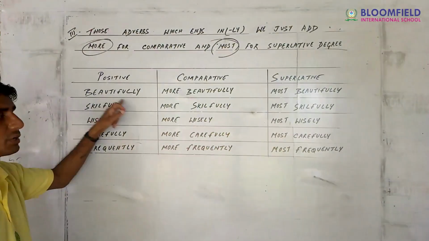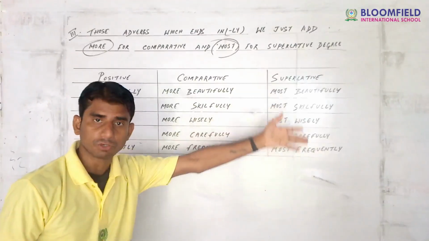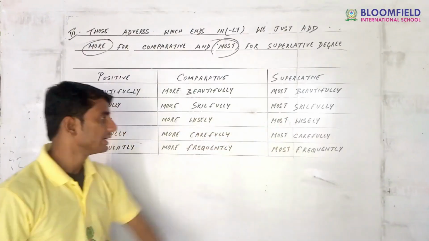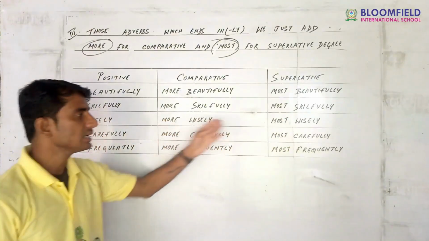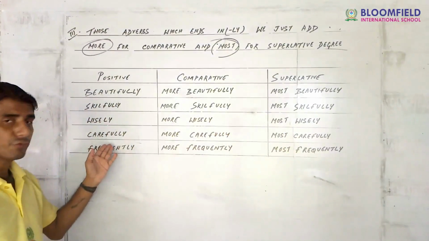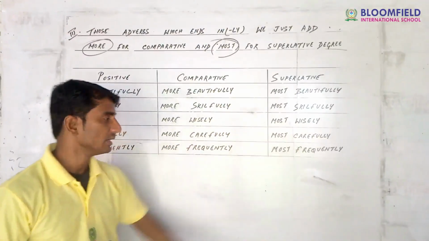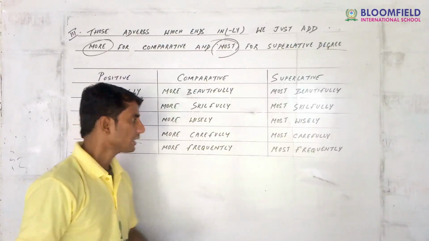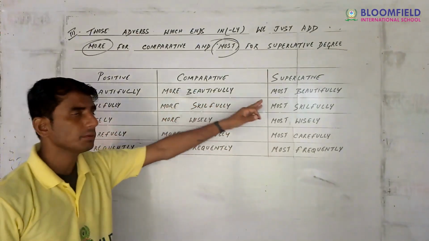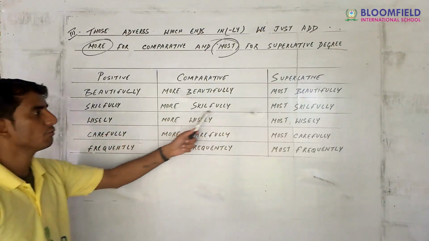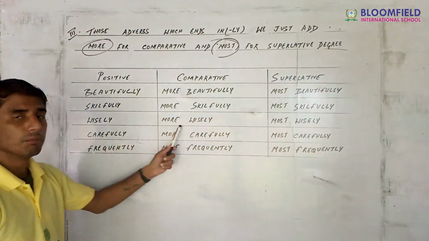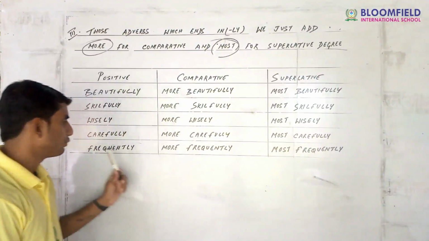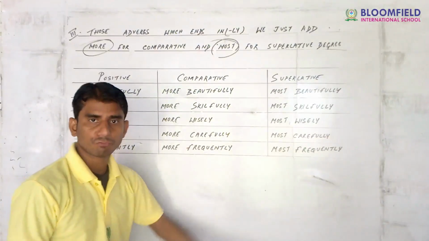For example, beautifully, more beautifully, most beautifully. Next is skillfully, more skillfully, most skillfully. Next, wisely, more wisely, most wisely. Next is carefully, more carefully, most carefully. Last is frequently, more frequently, most frequently.